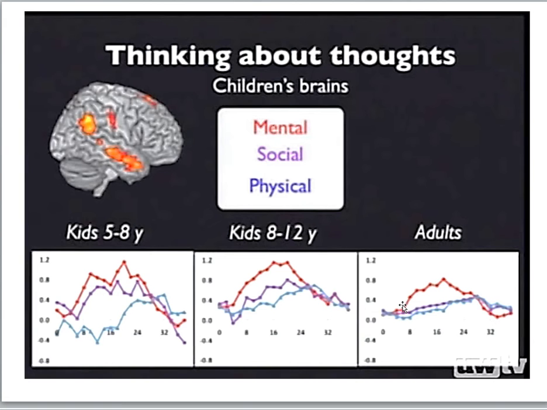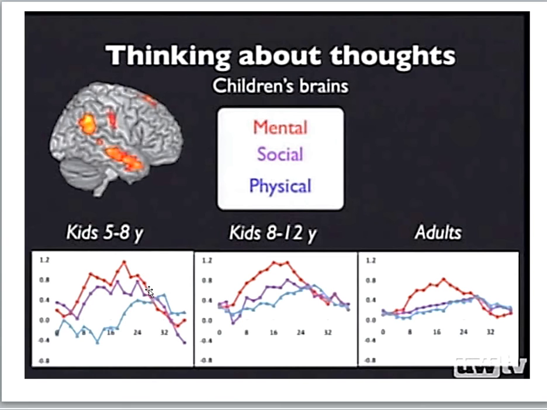So as input-output connections are changing, as our brains mature and we experience more stimuli, our brains are literally sort of wiring up in different ways so that now the right TPJ as an adult responds only to mental stories and not to stories about people unless there are mental states involved. But the younger brain did not make that distinction. So both people and mental states will activate that area of the brain.